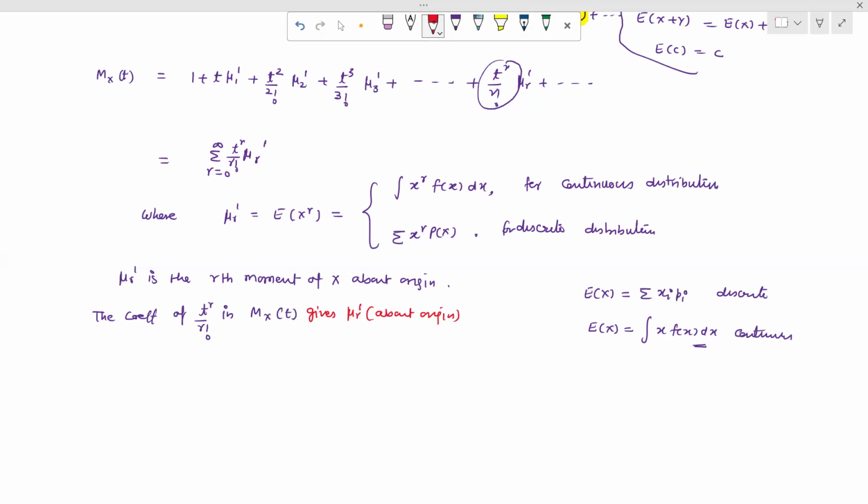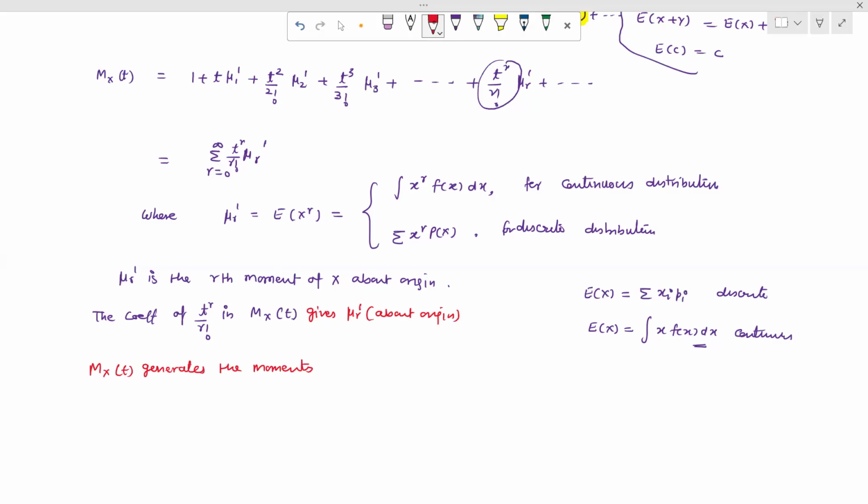So we can write M_x(t), because this is the general term mu r dash, M_x(t) generates the moments.